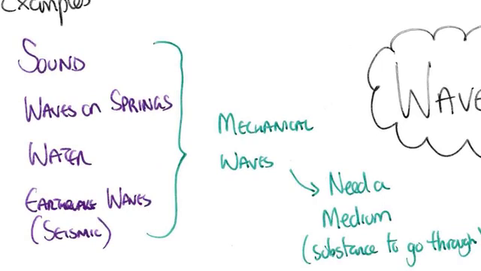So sound needs a solid, liquid or gas to go through. If there's none of those particles, sound cannot travel through it. Same for waves in a spring, which need a metal spring, water waves need water, and earthquake waves need rocks to go through. They're mechanical waves and they need a medium to go through.